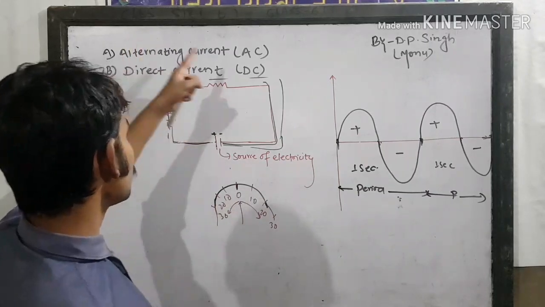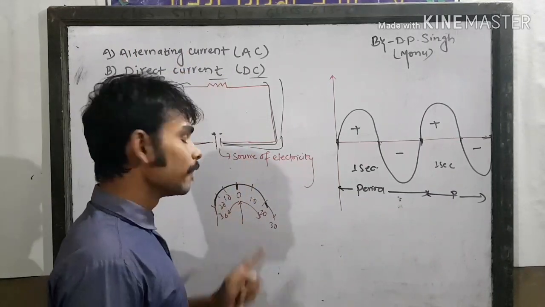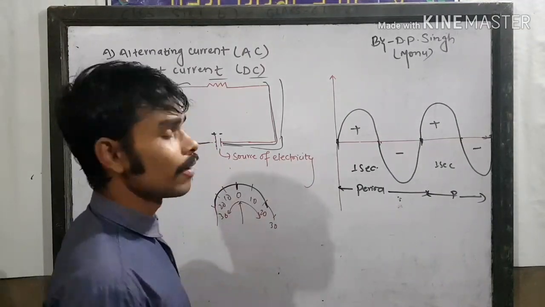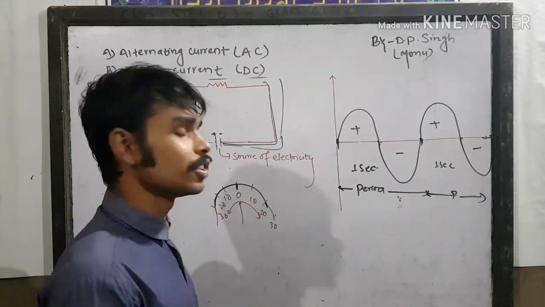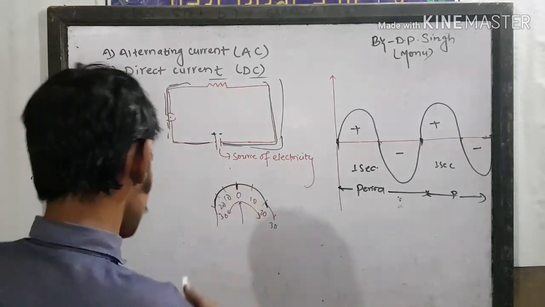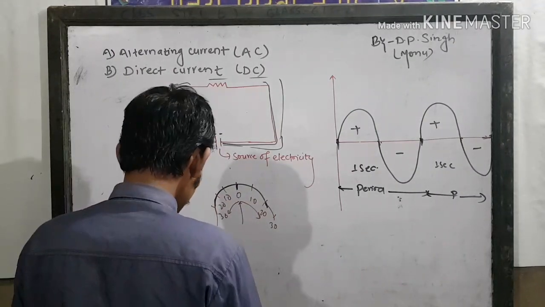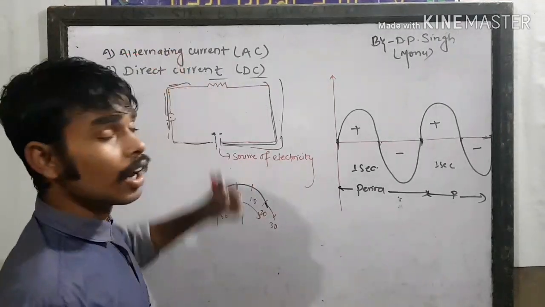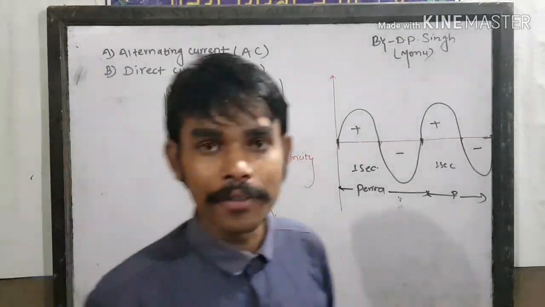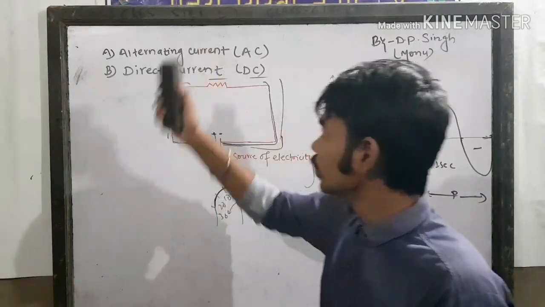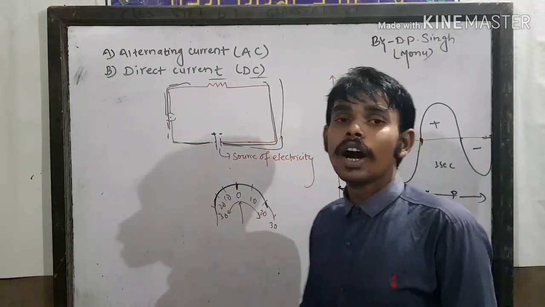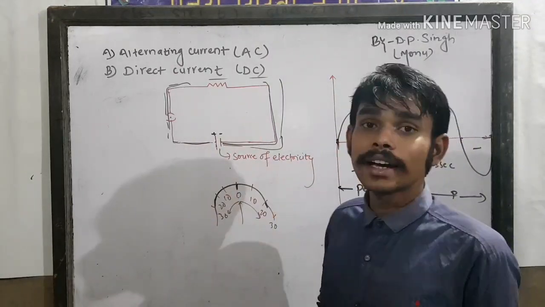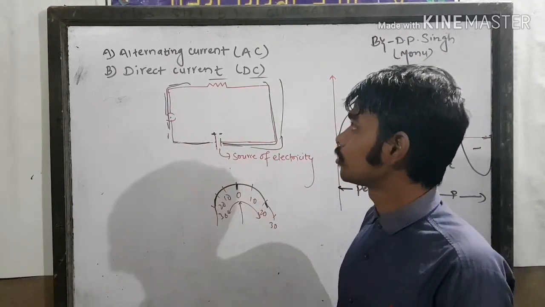So in alternating current, the galvanometer deflection is in both sides, but in direct current, the galvanometer deflection is not in both sides. We have shown in next diagram. So I think you have understood about alternating current. Once again, I want to tell you the definition of alternating current. Alternating current are those current whose magnitude and direction changes regularly with passage of time.